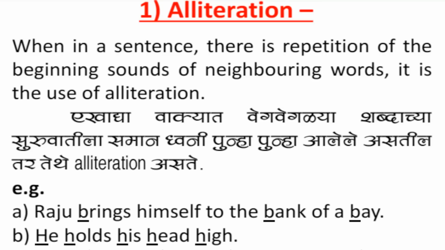For example, Raju brings himself to the bank of a bay. In this given sentence, the underlined sound B is repeated. That's why the figure of speech alliteration is used here.